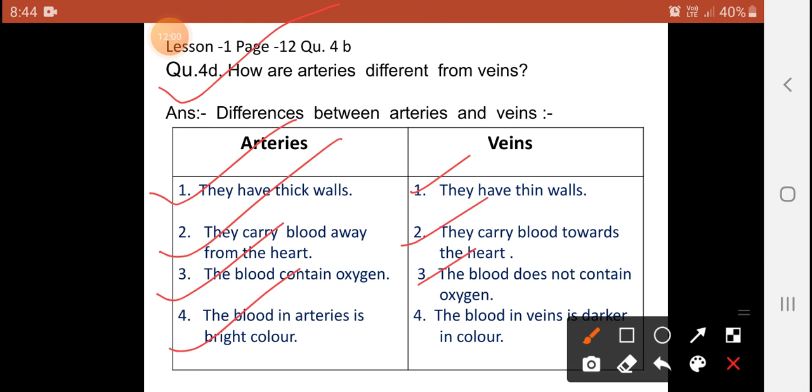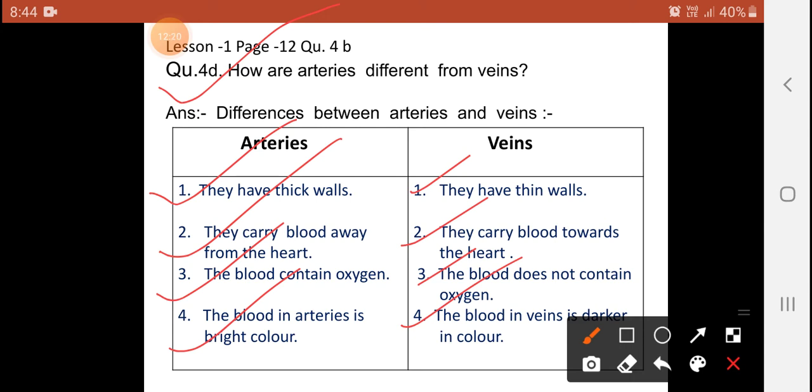Arteries are always bright in color because the oxygenated blood there is red. You will see here that the blood in veins is dark in color. You can see the blue veins on the back of your hand, so you can easily observe them.